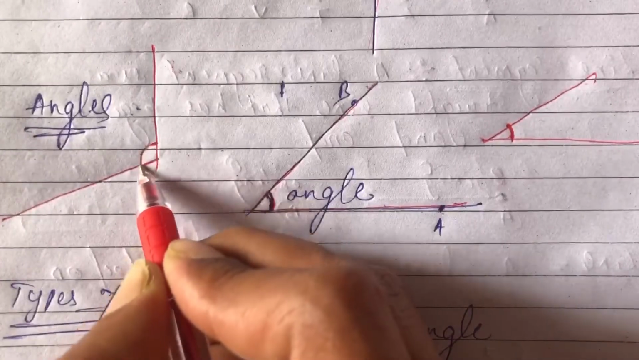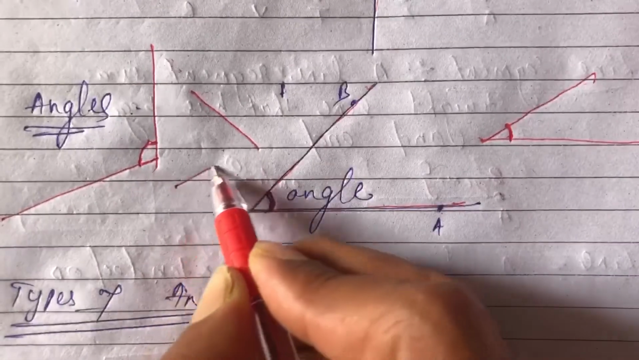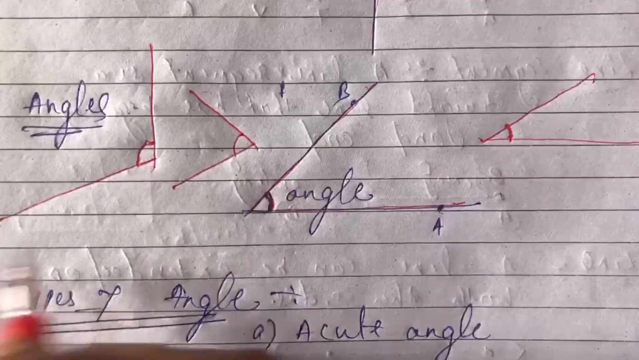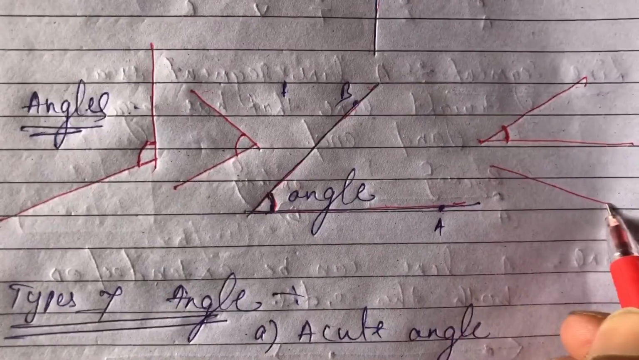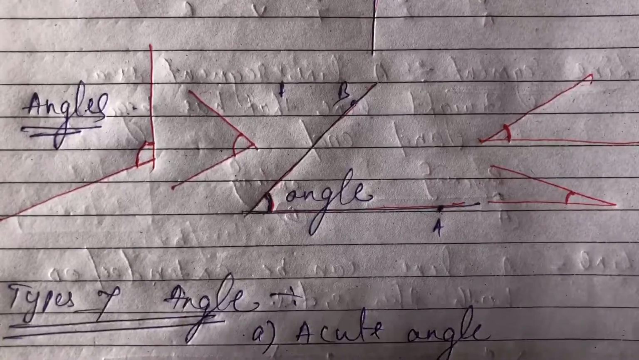Okay, so they form an angle. Clear? One ray is coming from this side and the second ray is coming from this side. Then they form an angle. This is an angle.